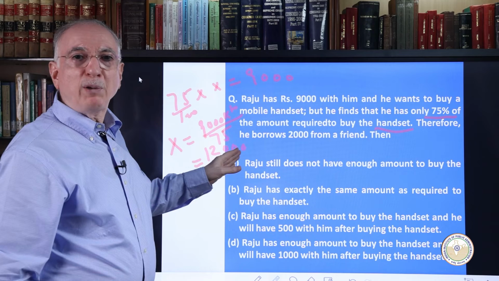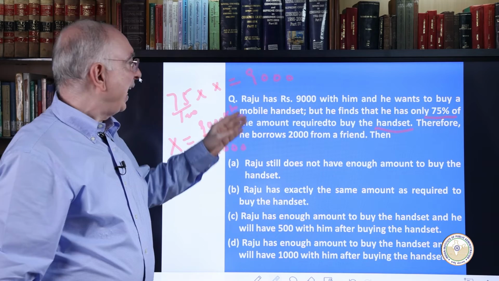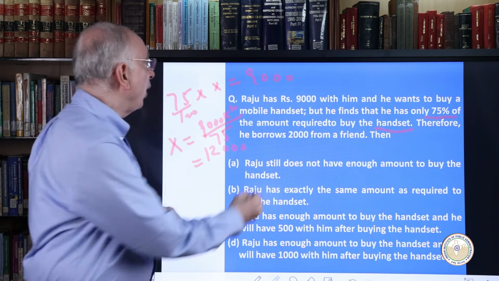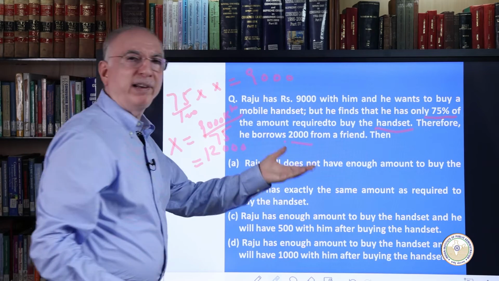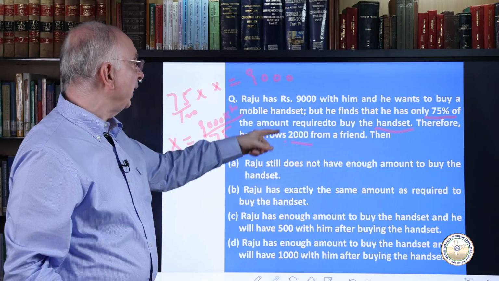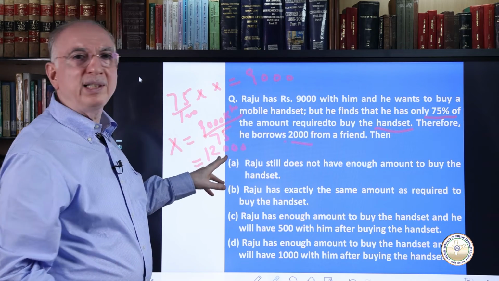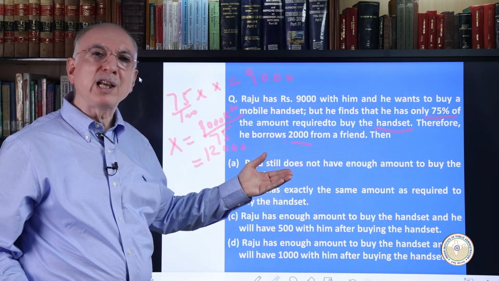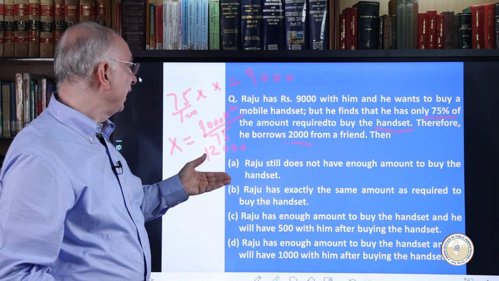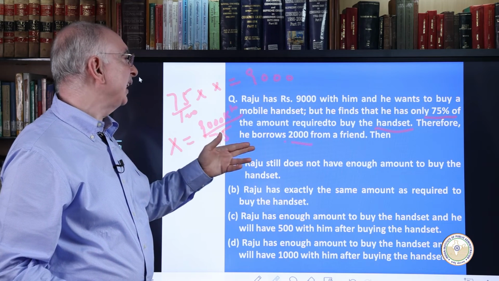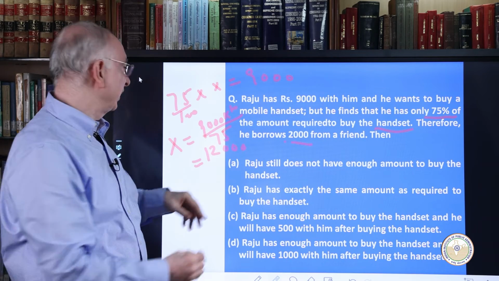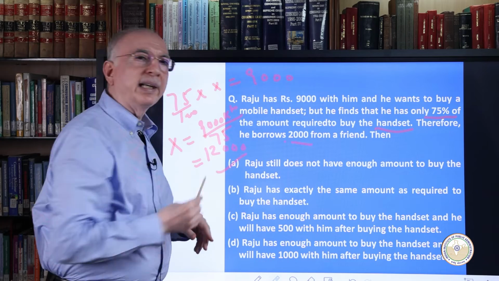Now the price of the handset is 12,000, and he has 9,000 and borrows 2,000 from a friend. Still he will have 9,000 plus 2,000, that means 11,000. But the price of the handset is 12,000. So Raju still does not have enough amount to buy the handset. So option A is the right answer.